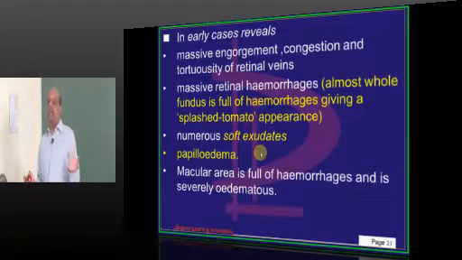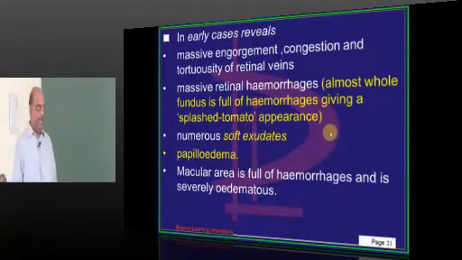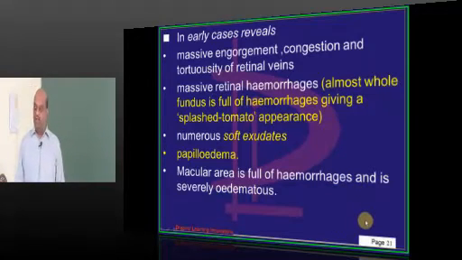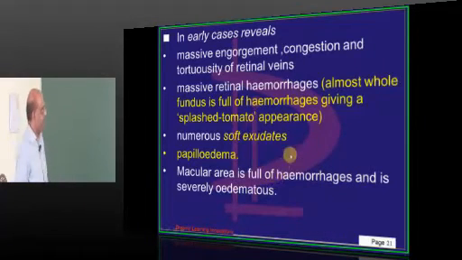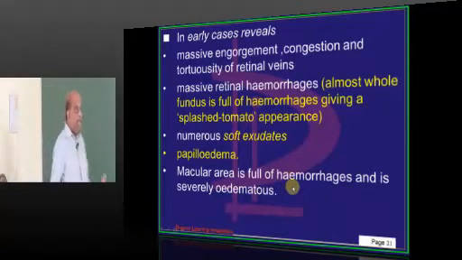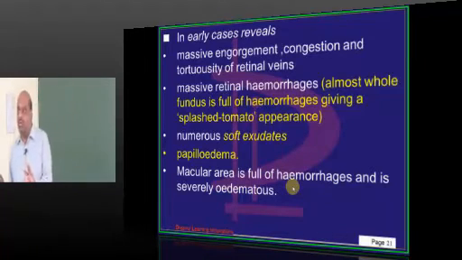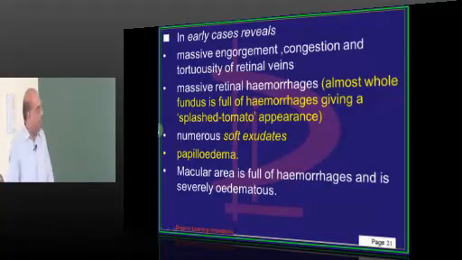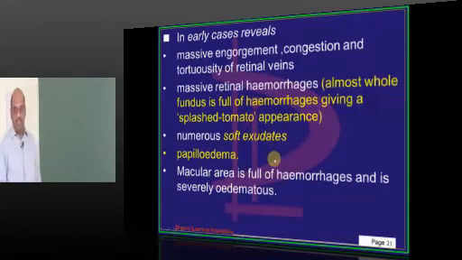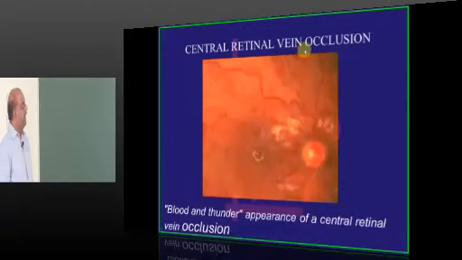Splashed tomato appearance. Why splashed tomato? Because in ischemic CRVO, there will be a lot of hemorrhages spread across the entire retina, hence called splashed tomato appearance. They will also develop soft exudates, papilledema, etc.